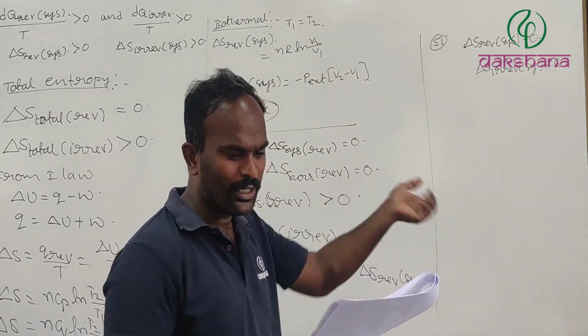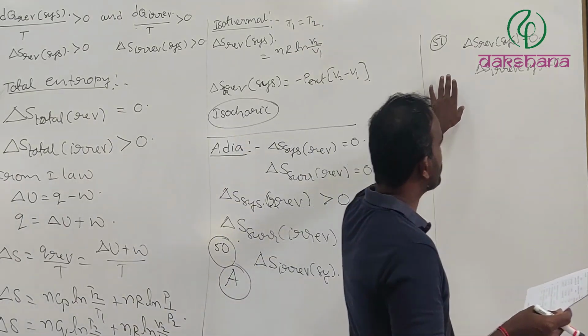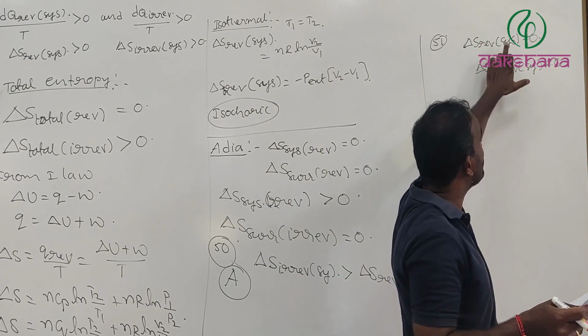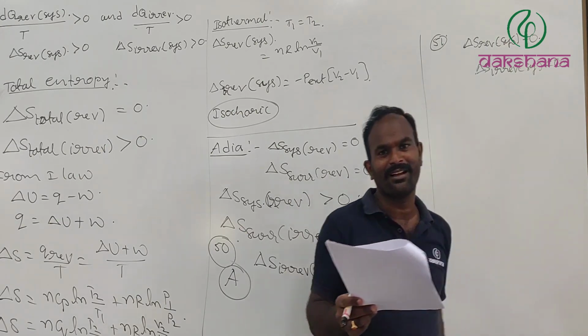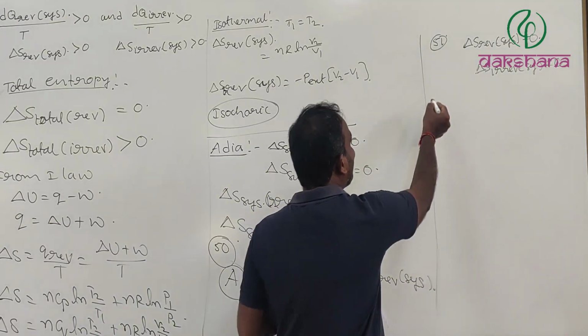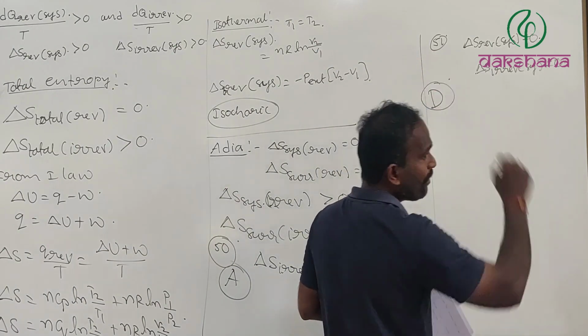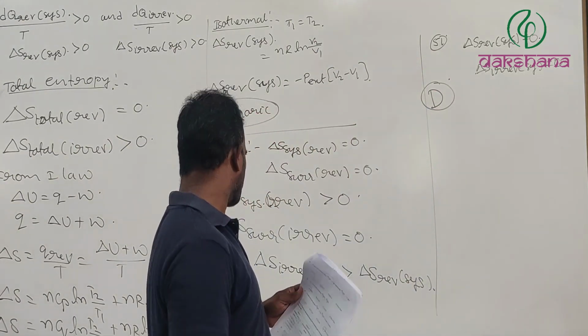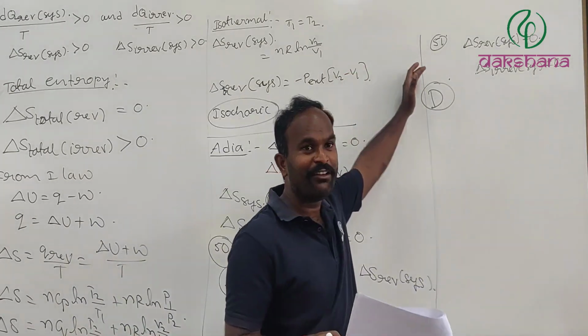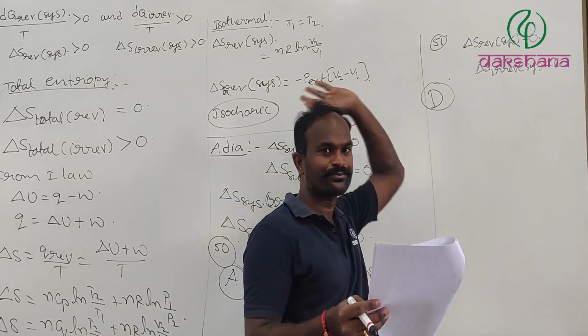In none of those processes are both the reversible and irreversible entropy changes of the system equal to 0. Such that the option is going to be D, none. So yes, there is a correction: for the 50th question it is option A, whereas for the 51st question it is option D.